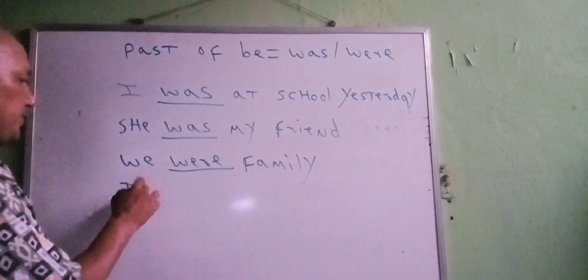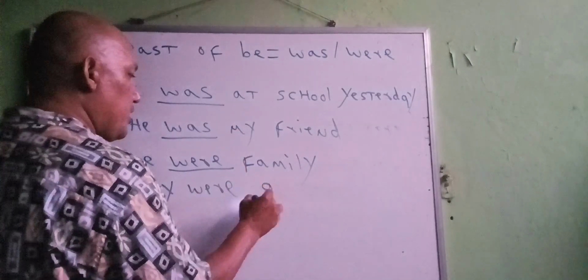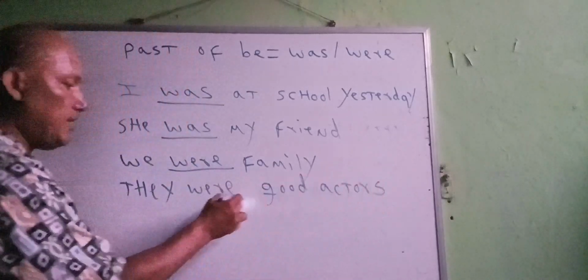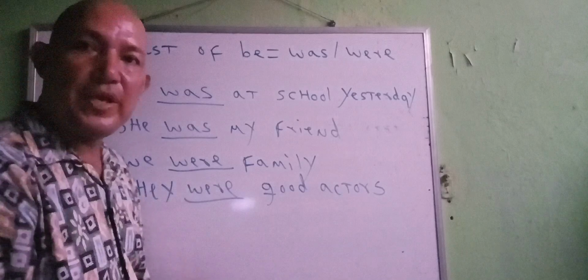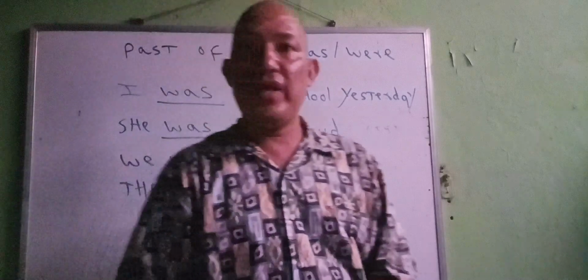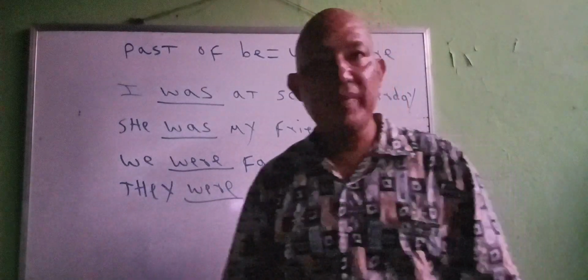Another example: they were good actors. You can see here I'm using were because I'm referring to the subject pronoun they. I will never say they was good actors because it's incorrect.